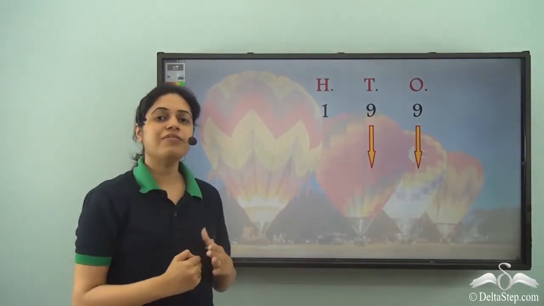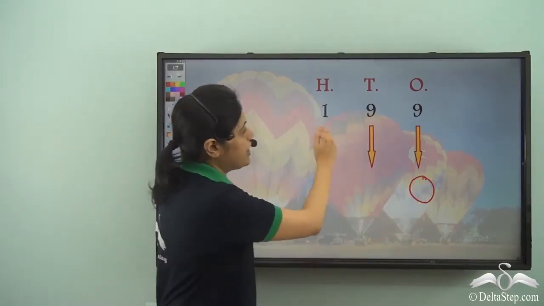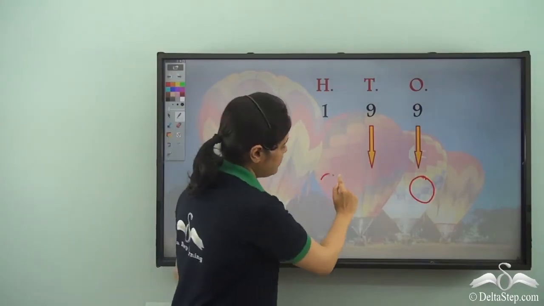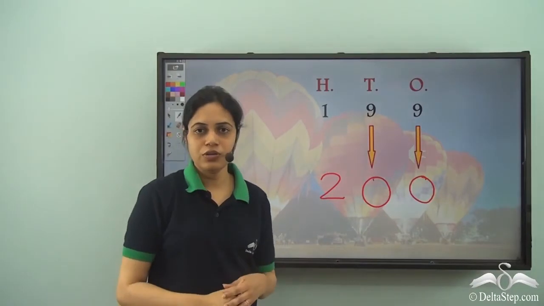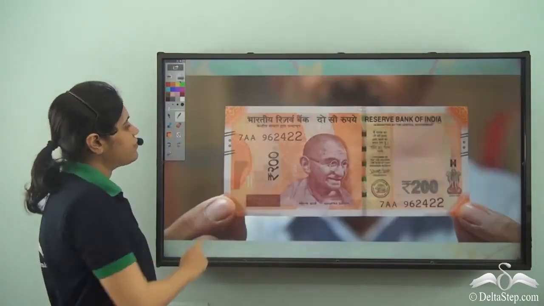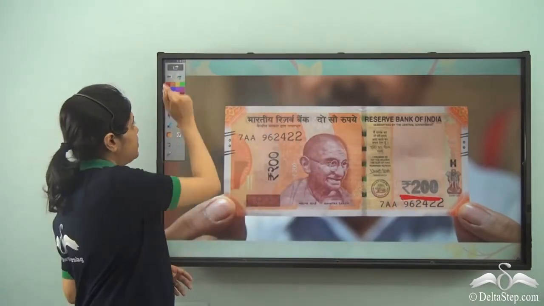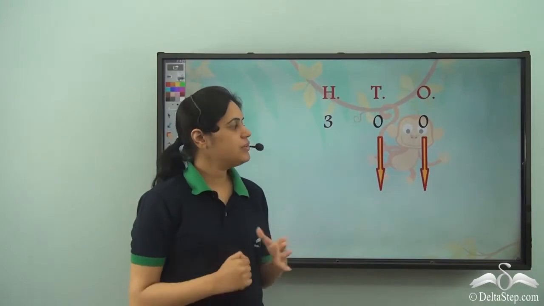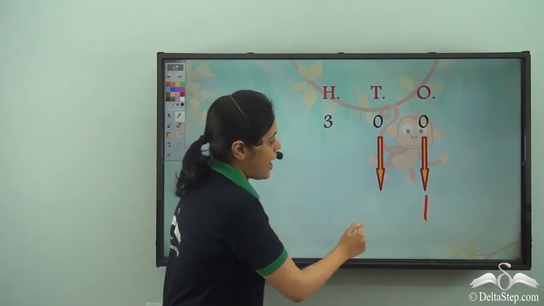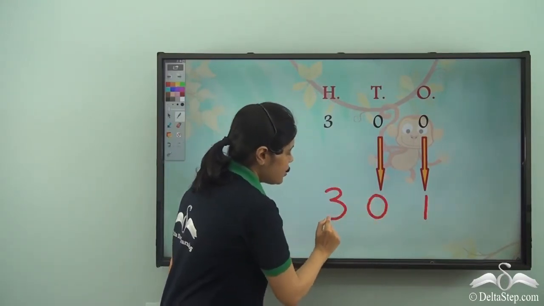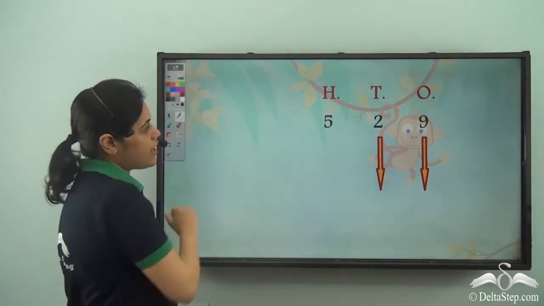Now what comes after 199? So for 9 to become 0, 19 should become 20. So 200, and this was the number that was written on the currency note, 200. Now what comes after 300? So after 0, I have a 1, and the other digits remain the same, 301. So the number is 301.